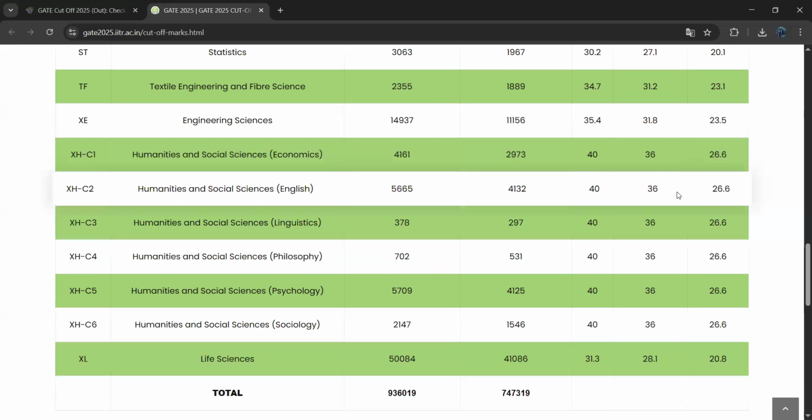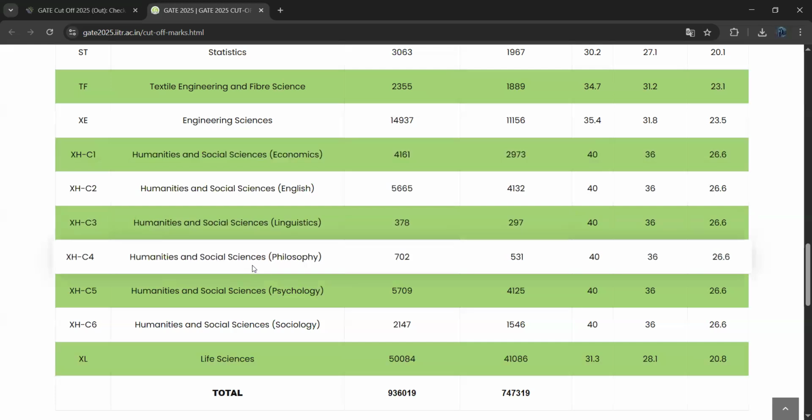Coming to humanities and social sciences, 40 is the cutoff score for general category. 36 is the cutoff score for OBC and 26.6 for SC, ST or PWD people. Next one, humanities and social sciences for linguistics. 40 is the cutoff for general category. 36 is for OBC or EWS candidates. 26.6 is for SC, ST or PWD.